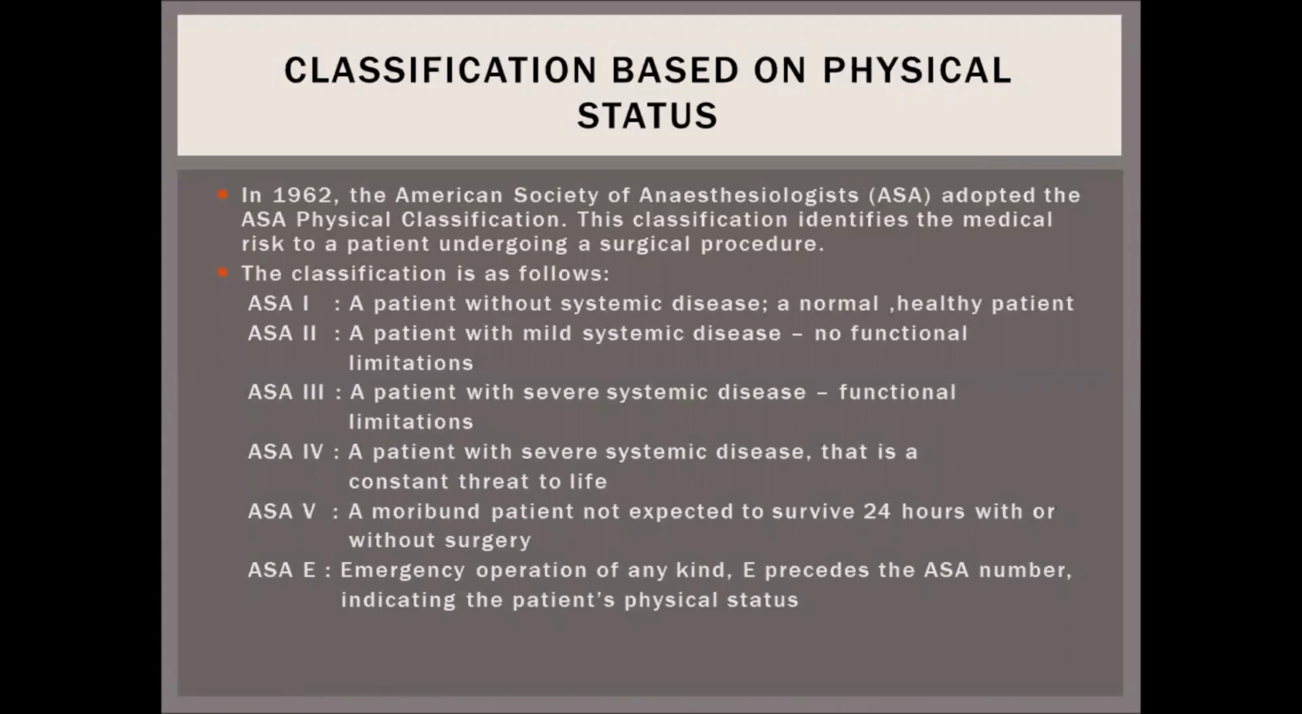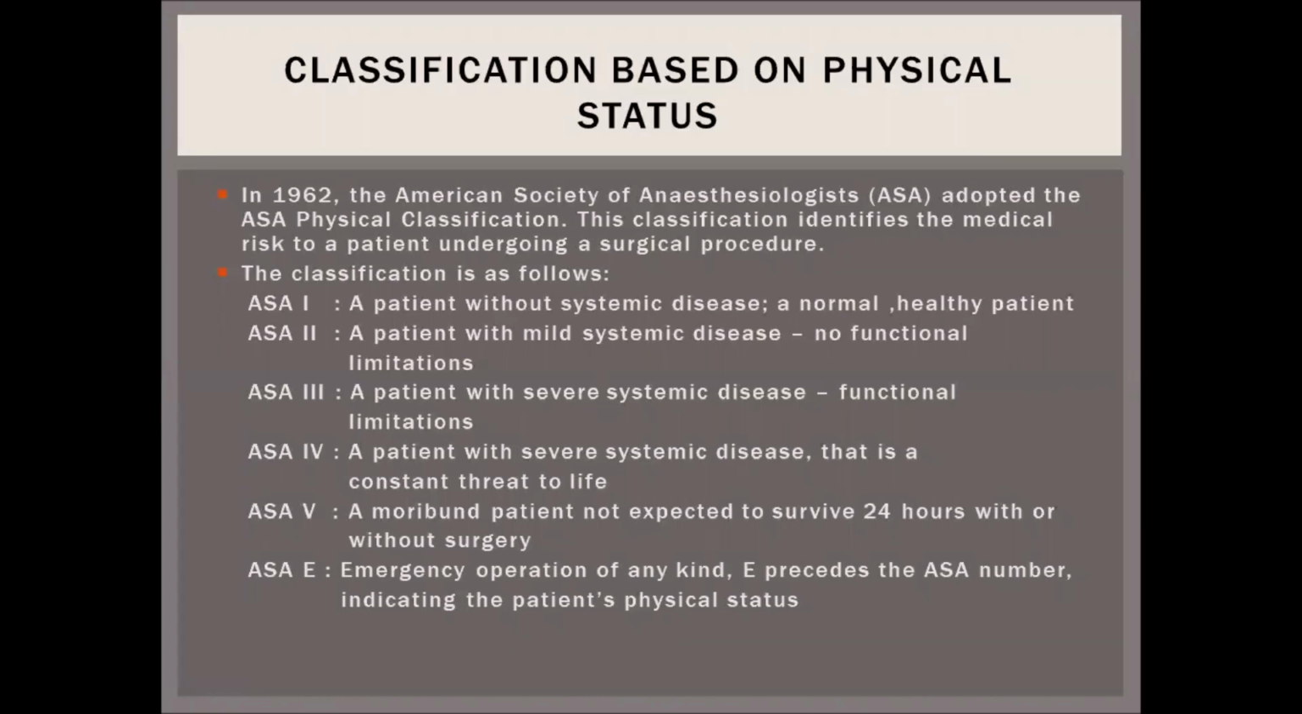ASA1 is a patient without systemic disease, that is a normal and healthy person. ASA2 is a patient with mild systemic disease with no functional limitation. ASA3 is a patient with severe systemic disease with functional limitation. ASA4 is a patient with severe systemic disease that is a constant threat to life. ASA5 is a moribund patient not expected to survive 24 hours with or without surgery.